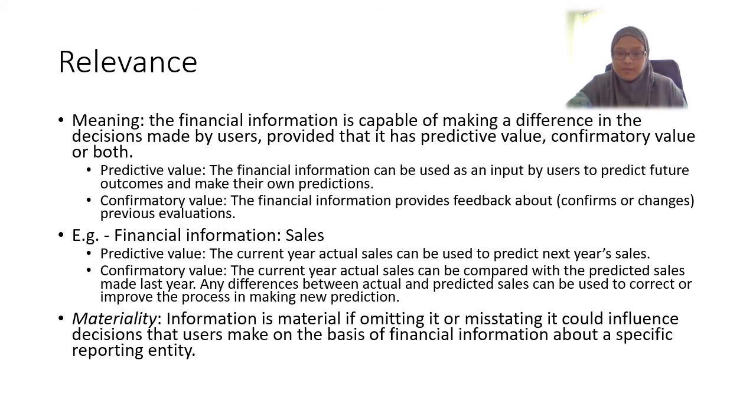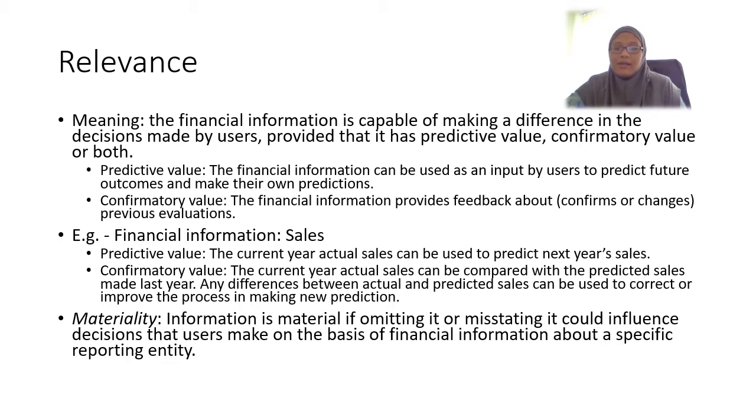Let's look at one example. One of the most common financial information that we find in the financial statements is sales. Sales is relevant because it has both predictive value and confirmatory value. It may have either one, or both. For predictive value, using the actual sales of this year, we can predict next year's sales.